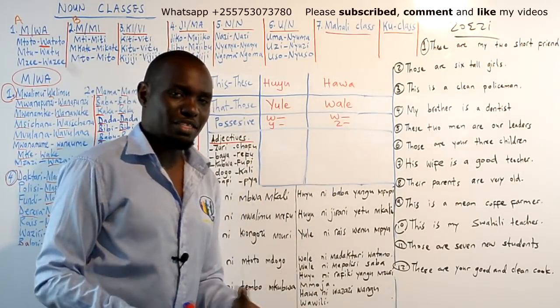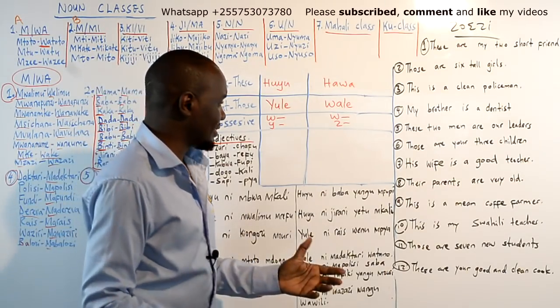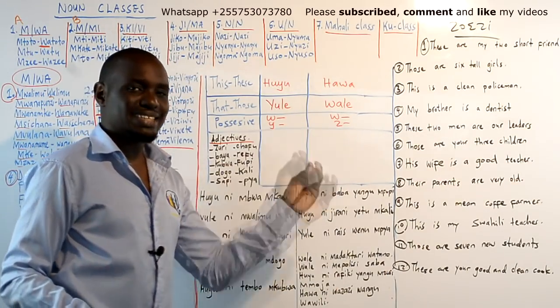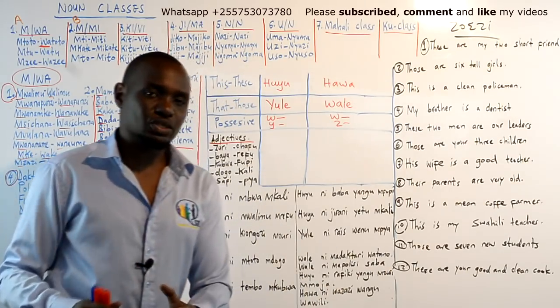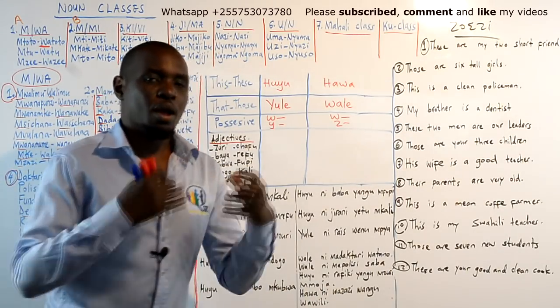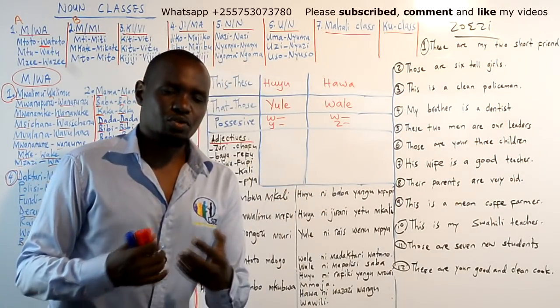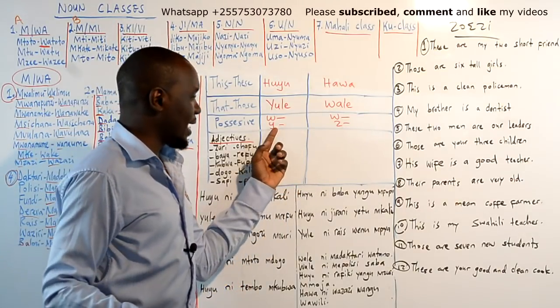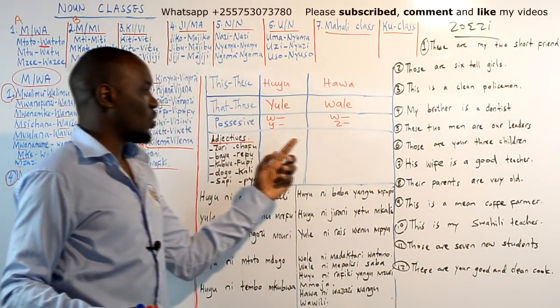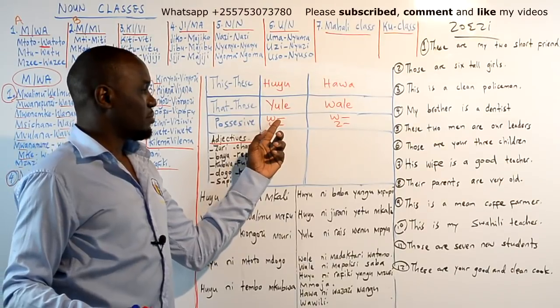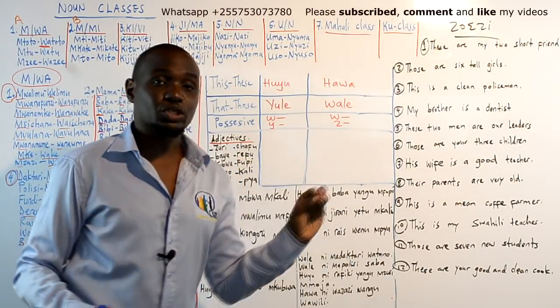When there are many mothers, many fathers, many brothers and sisters, you're going to say zangu, to say my. So my brother will be kaka yangu, my brothers, kaka zangu. And my child, mtoto wangu, my children, watoto wangu.